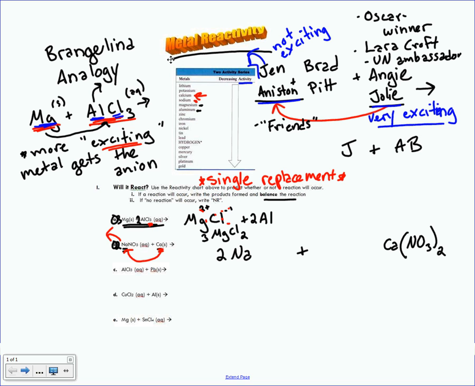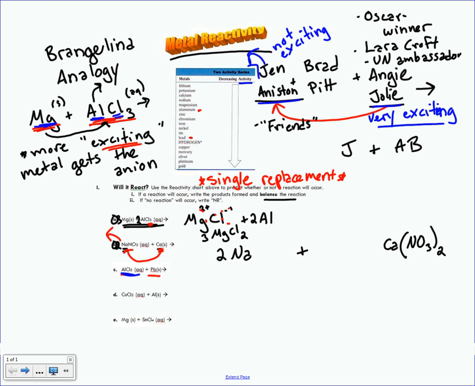So let's take a look at AlCl3 and Pb. The first thing you do with these problems, as always, is you go on the treasure hunt. You physically track down those metals on your chart. So let's see if we can find them here. Aluminum is right there, and lead is right down there. In this case, aluminum is much more reactive than lead, and if you look, aluminum is already in the compound.